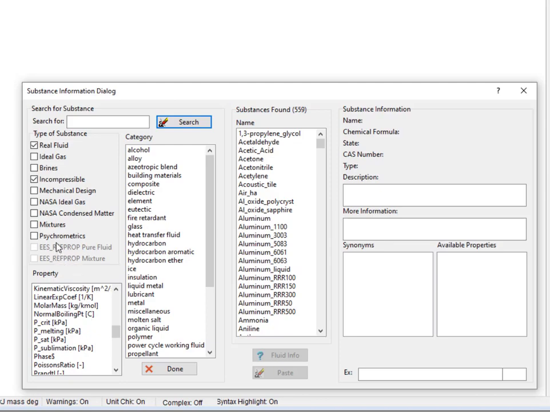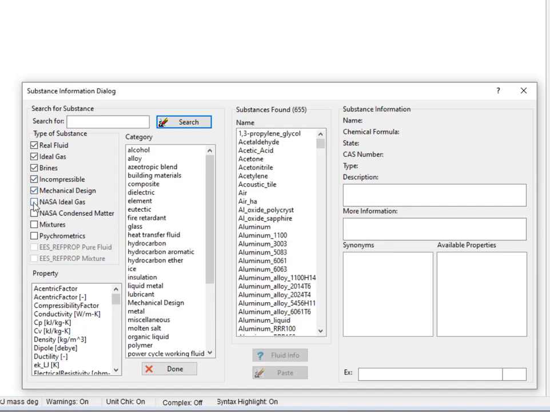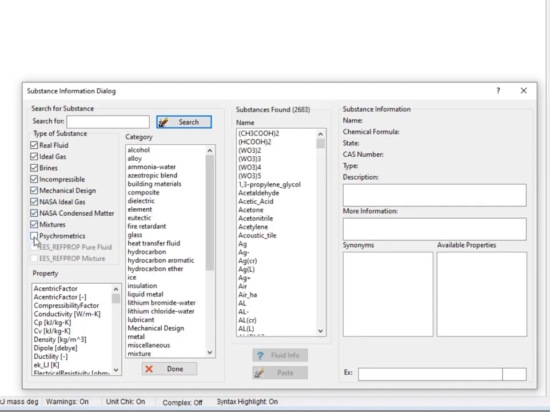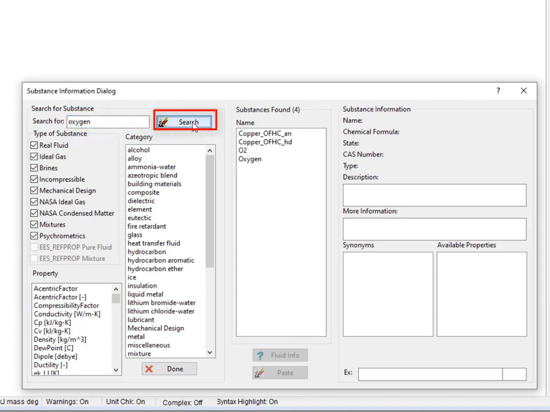The search for box up here at the top allows you to further filter your results based on a string. So for example, I might want a list of all the substances that are built into EASE that include the word oxygen anywhere in their name or anywhere in the description of the substance. To do that, then I will select all of the built-in substance types, and then I'll type the word oxygen in the search for box and select the search button to carry out that search. And in the Substances Found list, you can see that there are 4 substances that include oxygen.